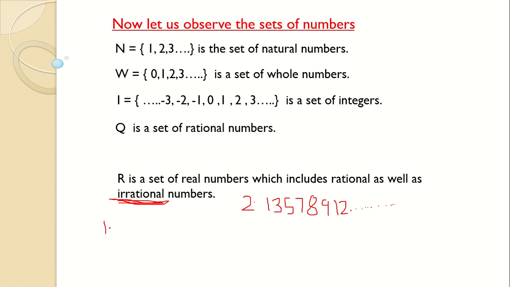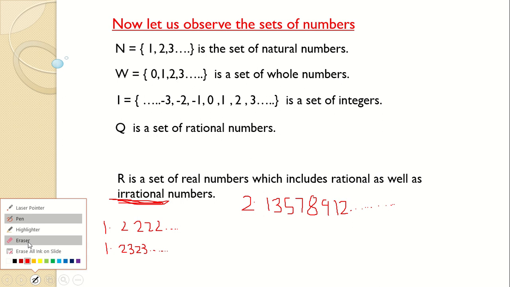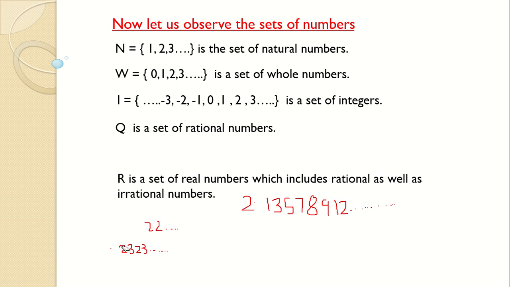Sometimes we have it like this, 1.222222, and it goes on. So the same number is repeating, so it is recurring. Sometimes we have a group of numbers repeating, like 1.232323, and so on. Here the group is recurring. But in an irrational number it's not recurring, it's not stopping, it's not terminating. So the decimal representation is non-terminating and non-recurring.